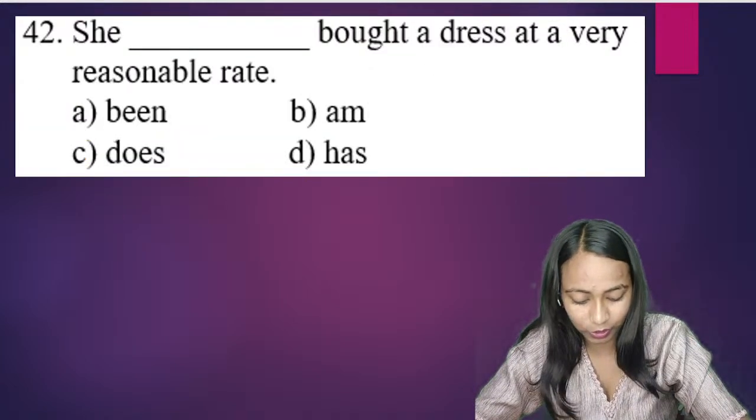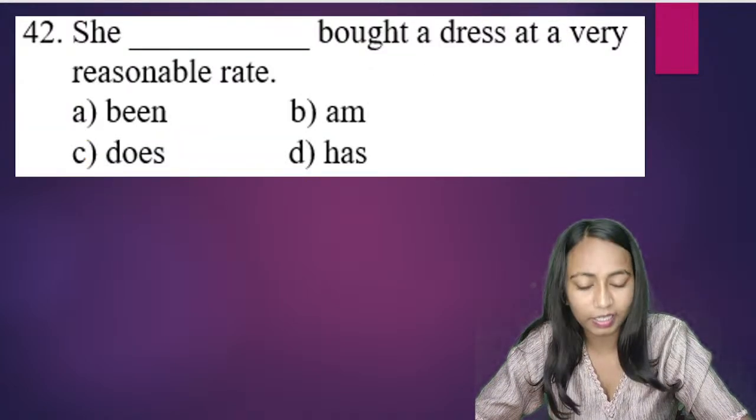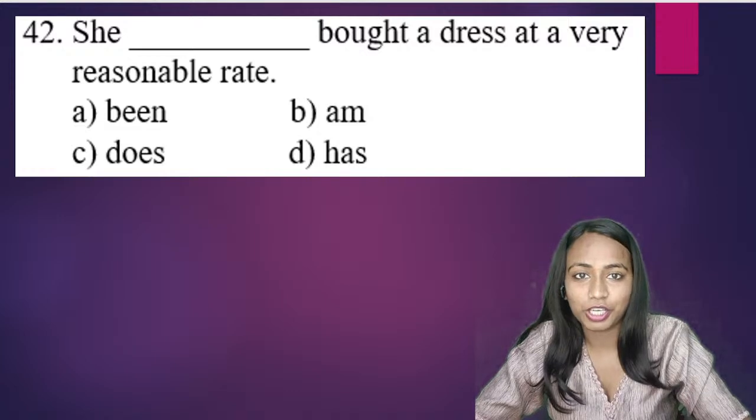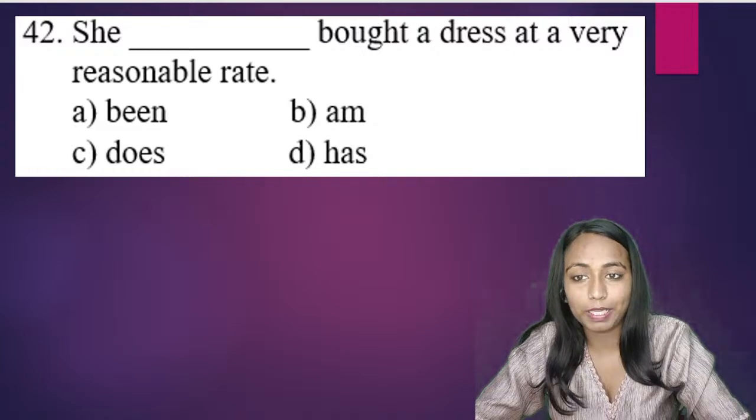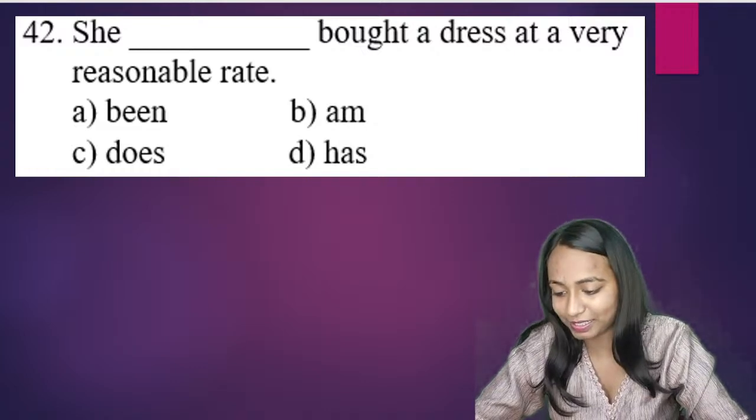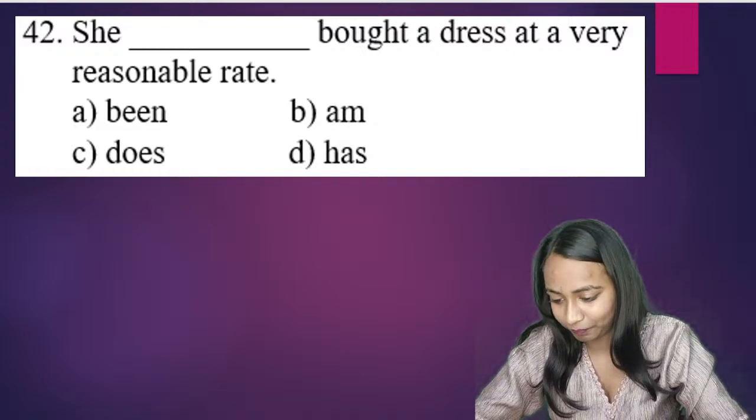Question number 42. She blank bought a dress at a very reasonable rate. Been, am, does, has. What is the correct answer?